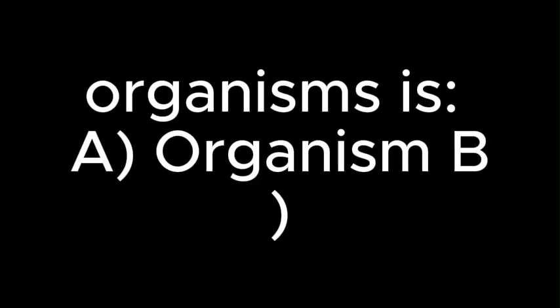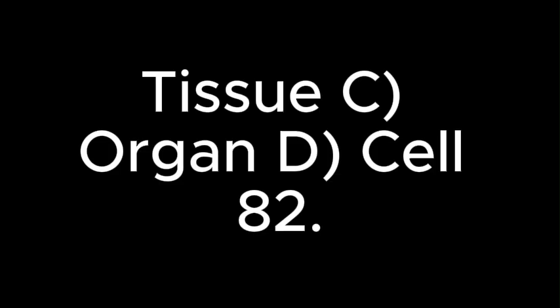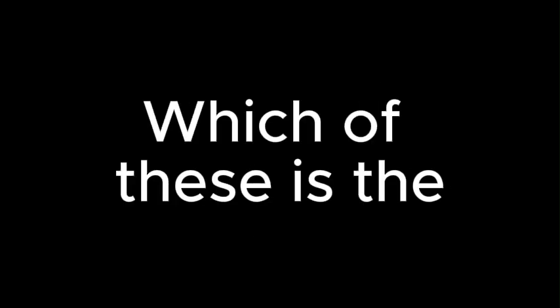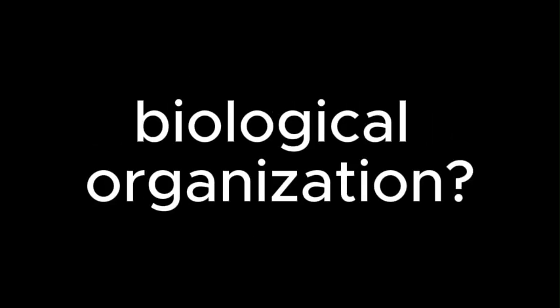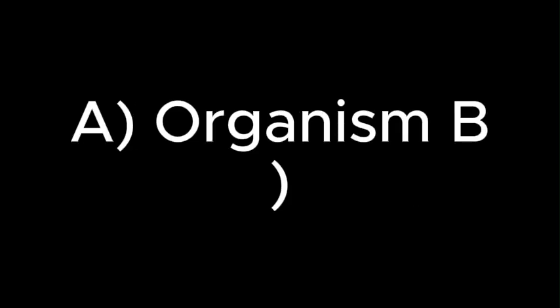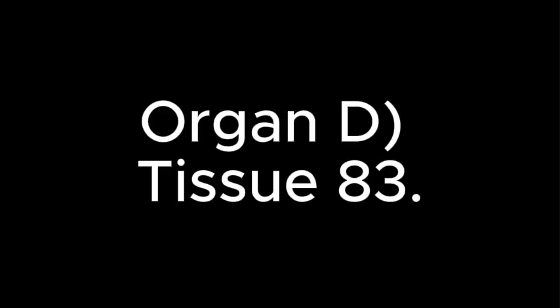Topic 5. Levels of organization. 81. The simplest level of organization in living organisms is A. organism, tissue, organ, cell. 82. Which of these is the highest level of biological organization? A. Organism, organ system, organ, tissue.